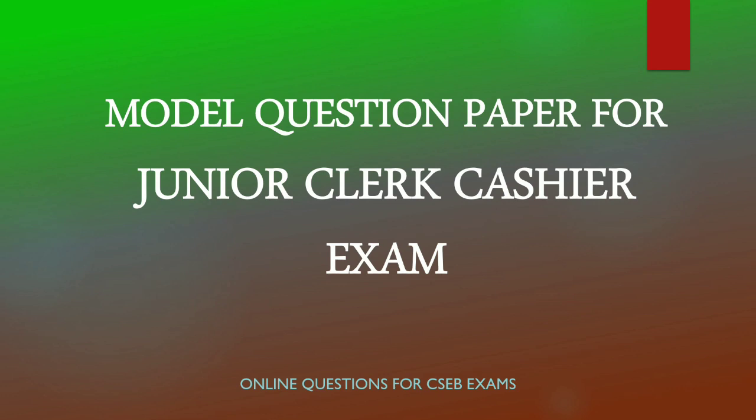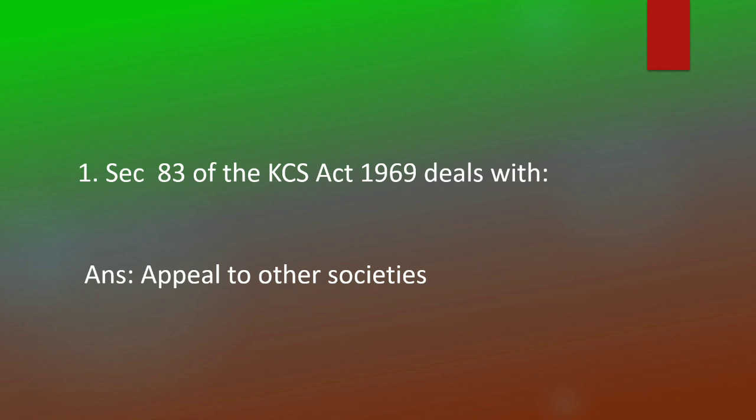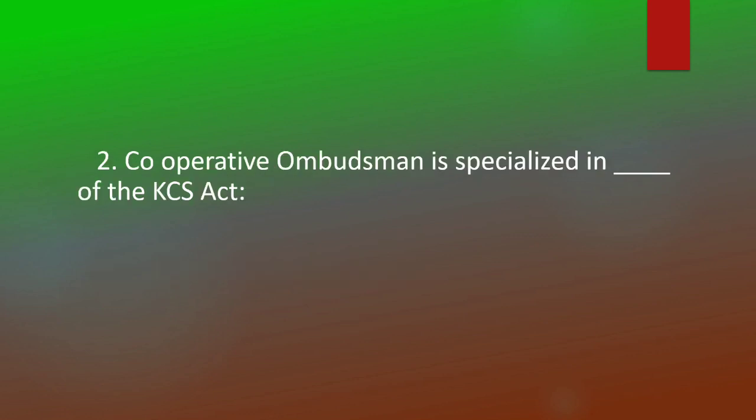First question: Section 83 of the KCS Act 1969 deals with appeal to other societies. Cooperative Ombudsman is specialized in dash of the KCS Act. Section 69A.